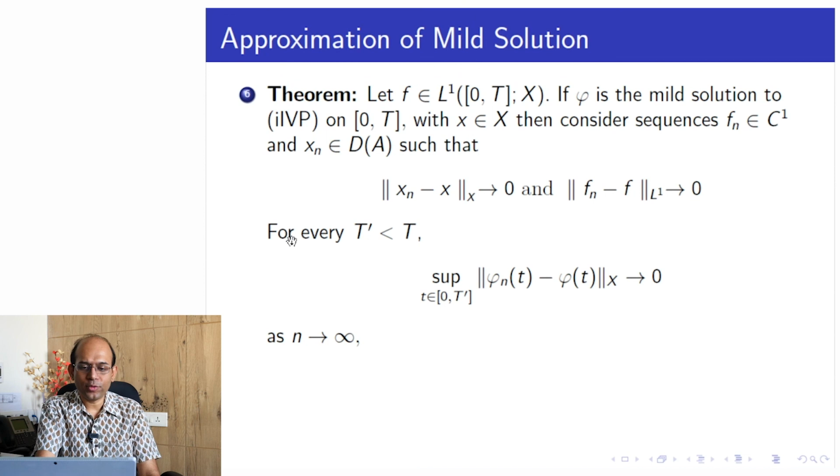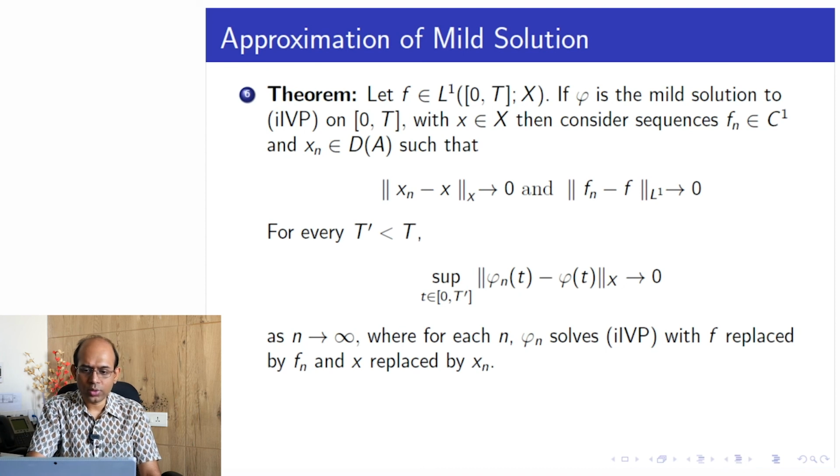Okay, then for every t prime which is less than capital T, we take phi n, where phi n solves the IVP with f replaced by fn and x replaced by xn. Okay, so this phi n is the classical solution of the approximated equation, and phi is the mild solution of the actual equation.